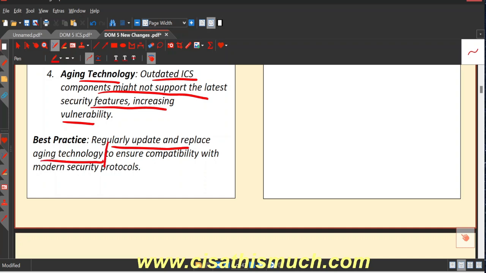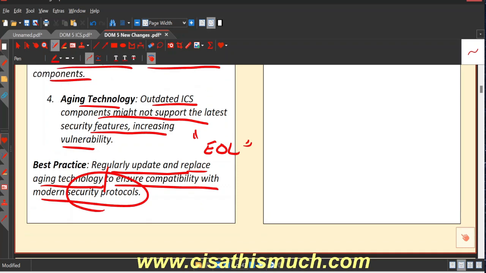As we have discussed in the past, you might need to give advice that this has come to end of life. We say EOL means end of life. These systems have come to the end of life, and you need to replace these old technologies with new technology so that it supports the newer security tools and mechanisms to ensure compatibility with modern security protocols, right?